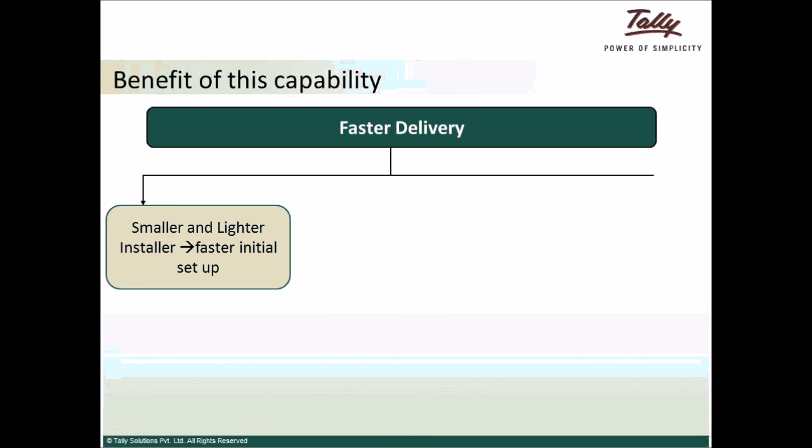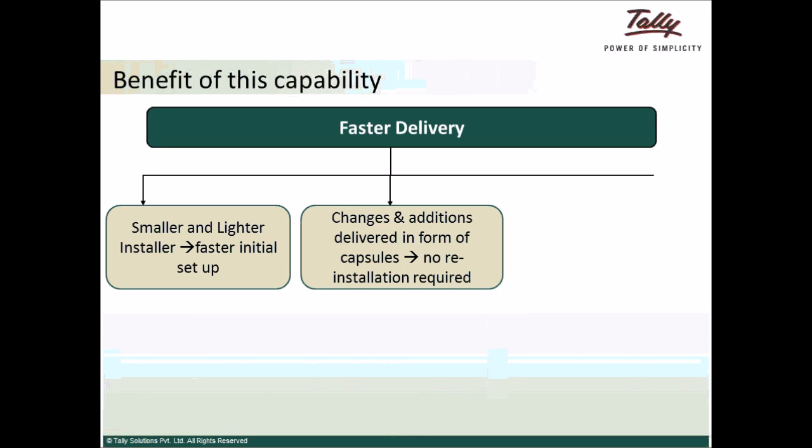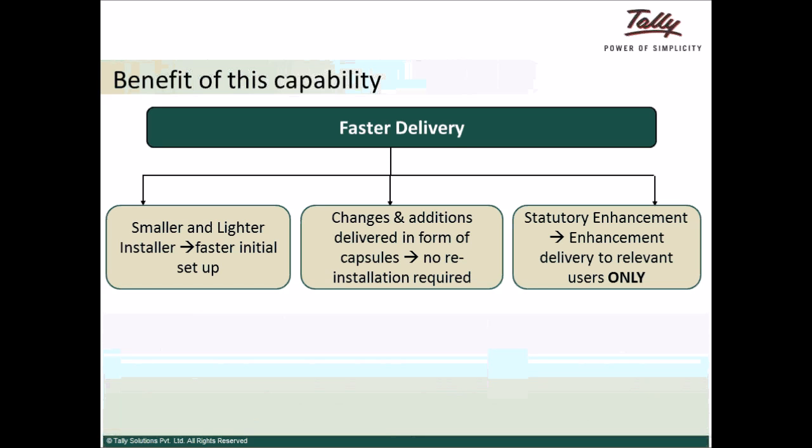The new small installer of Release 5.0 has been kept as tight as possible to ensure that the install setup is faster. Minor changes and additions will be delivered to the customers directly in the form of capsules, so no reinstallation will be required. Of course, there will be a time when a full installation will be needed, but these will be very infrequent. Stack changes will also be without user intervention, and the new capsules will be delivered only to the users who need them.